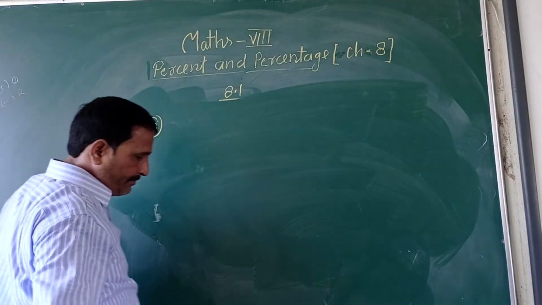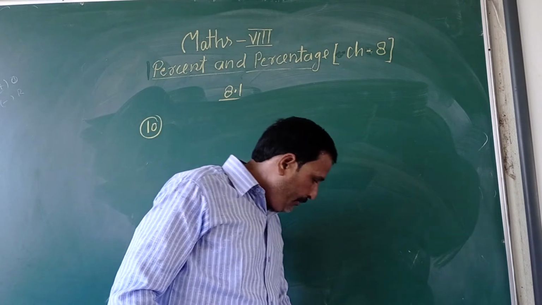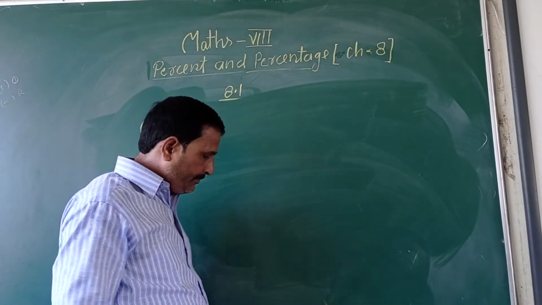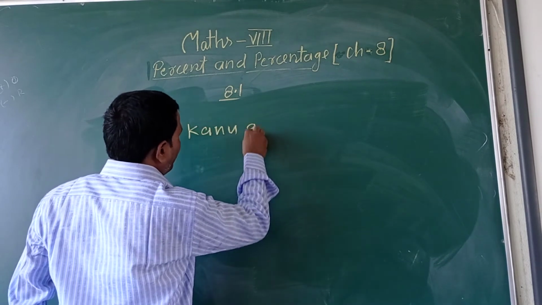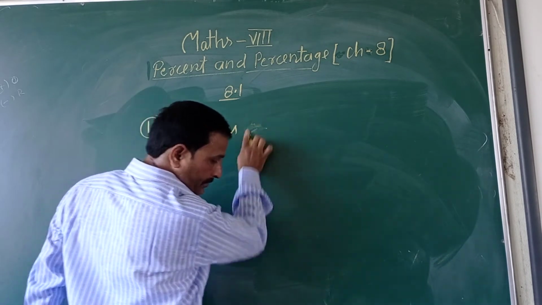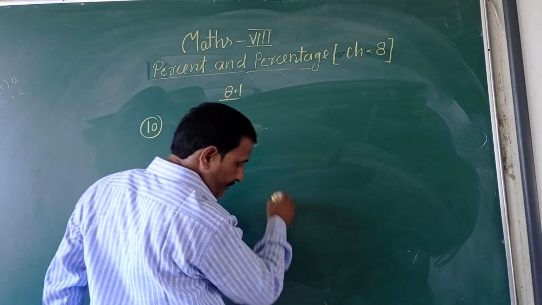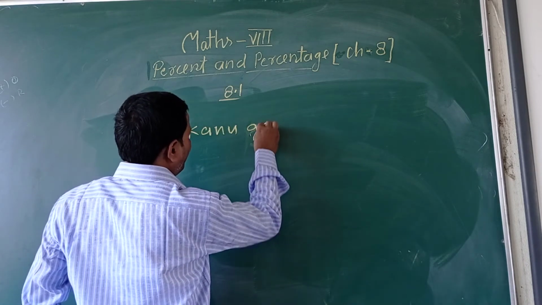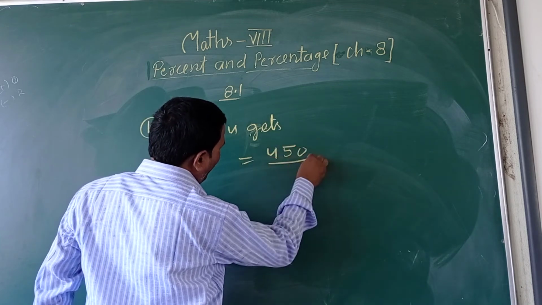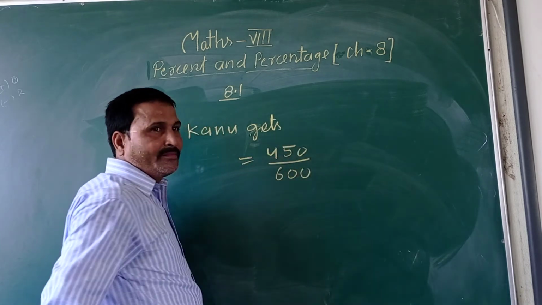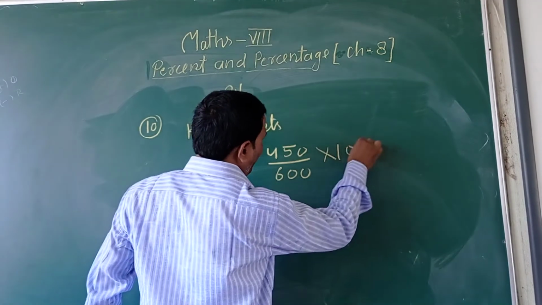Given the 10th question, Kanuj gets or scores 450 marks out of 600, multiplied by 100.